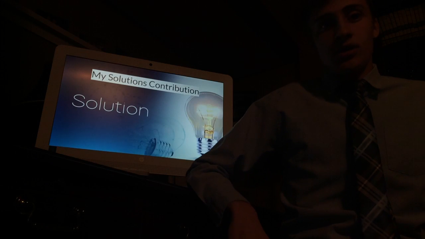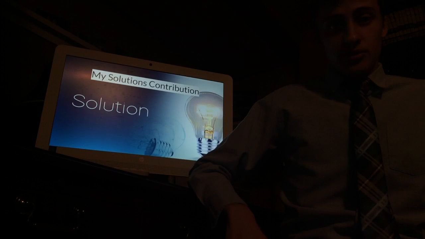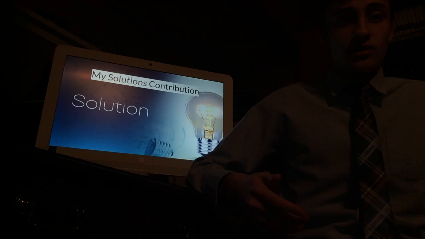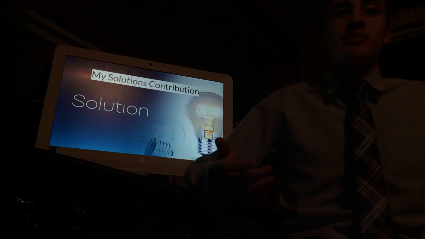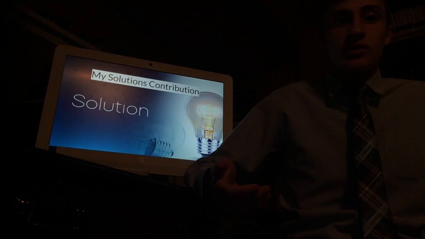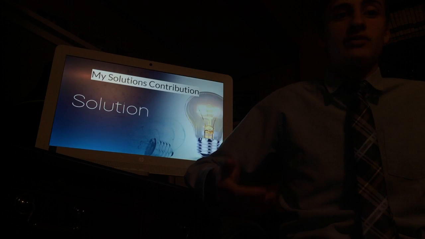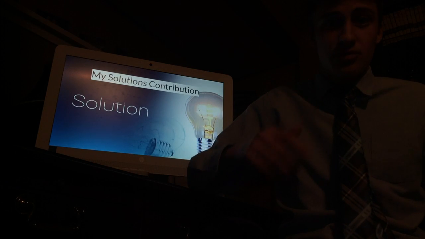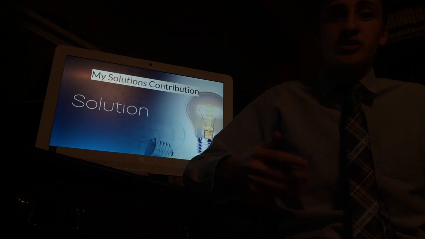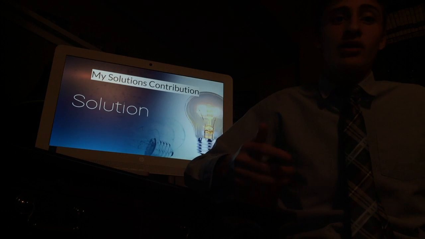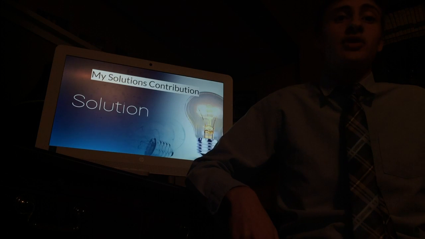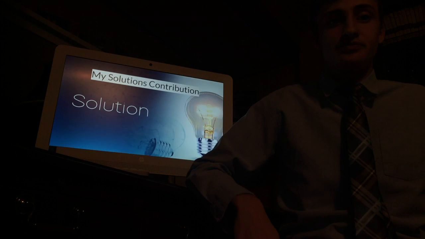Solution. The number one solution that I found through my research is creating jobs. The best pathway out of poverty is a well-paying job. The recession of 2008 led to many people losing their jobs due to businesses closing their doors. To get back to pre-recession employment levels, we must create 5.6 million jobs. To accelerate job growth in the global economy, governments should invest in job-creating strategies such as developing renewable energy sources and renovating abandoned housing. We should also build on improving subsidized employment to help the long-term unemployed enter the workforce.